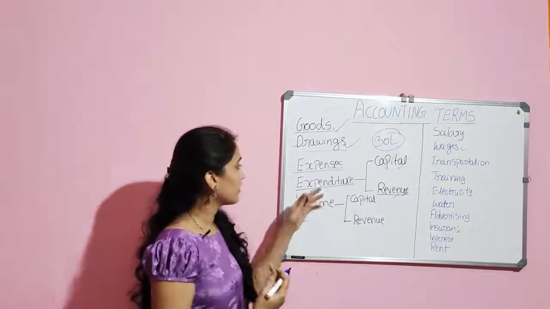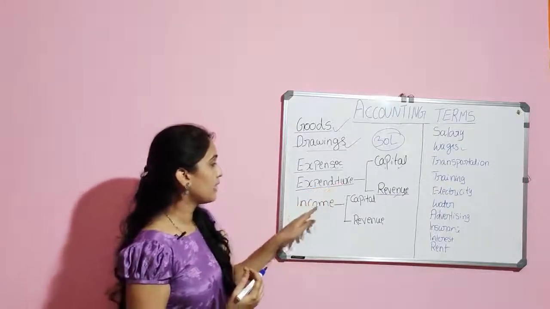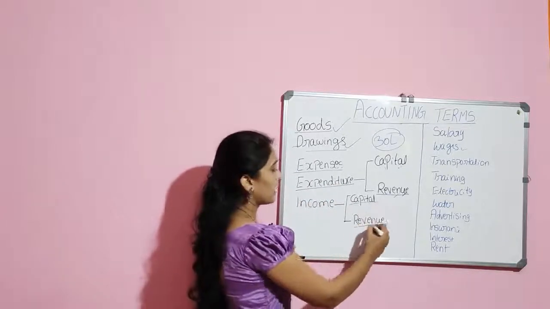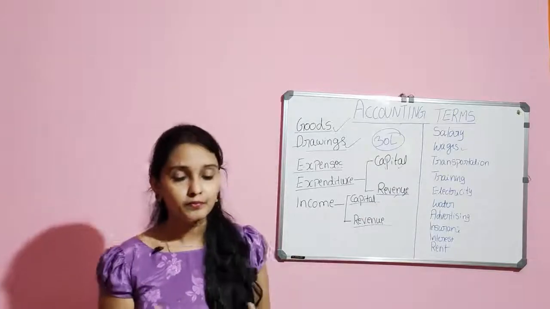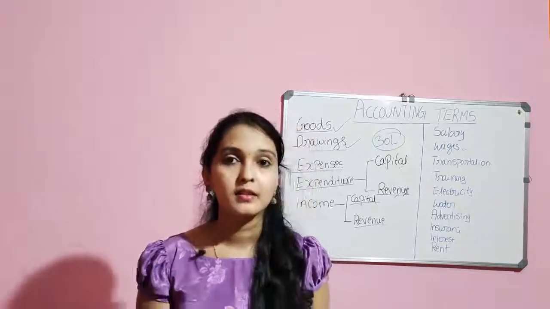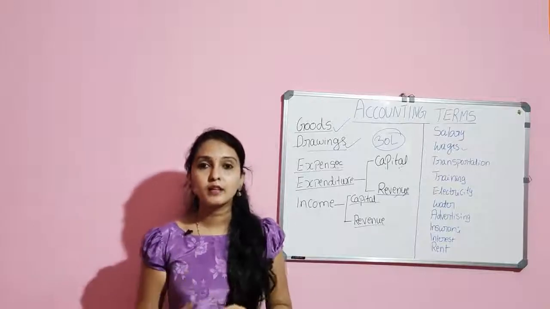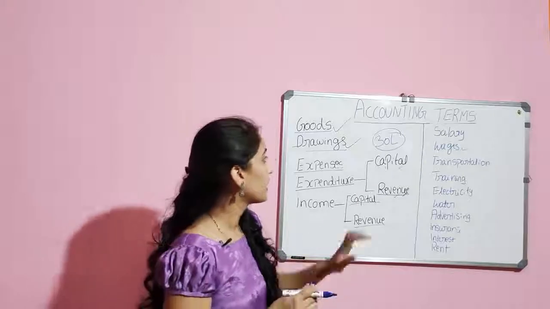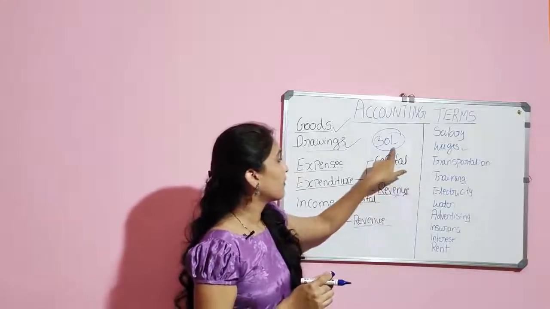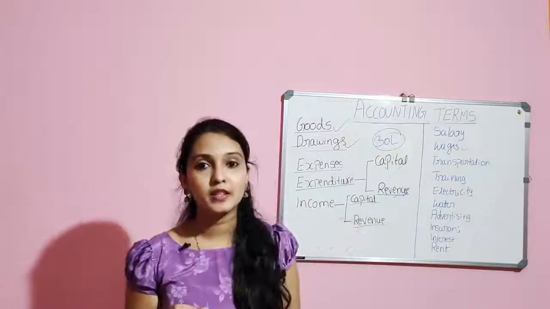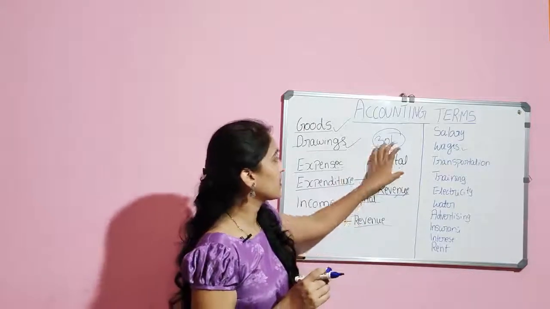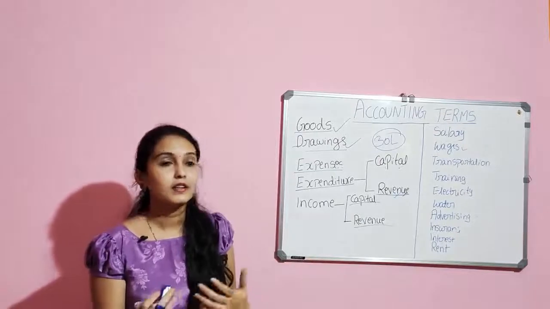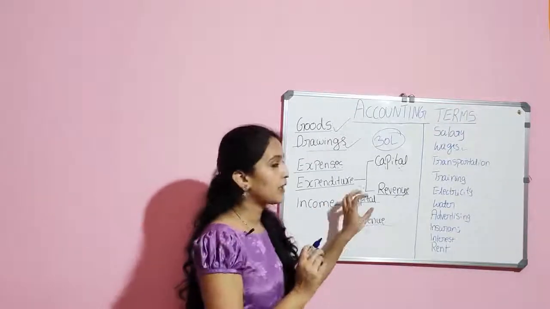In the same way as expenditure, we have two kinds of income: capital income and revenue income. Capital income means money received by the company on the sale of a fixed asset. For example, when a building is purchased, that should be treated as capital expenditure. When the company sells the building, that should be treated as capital income.